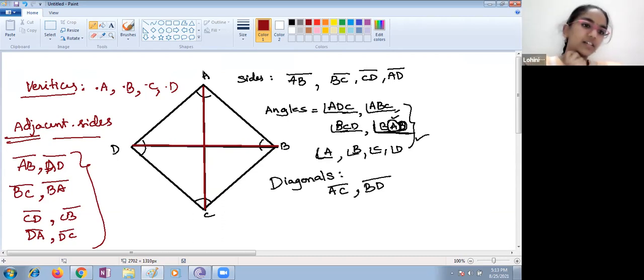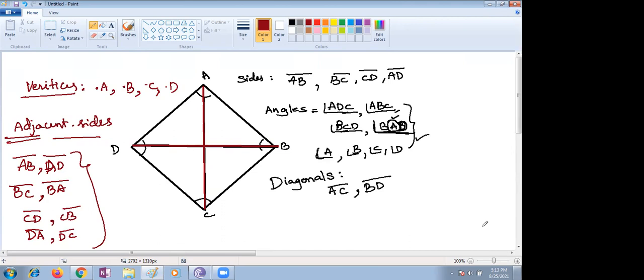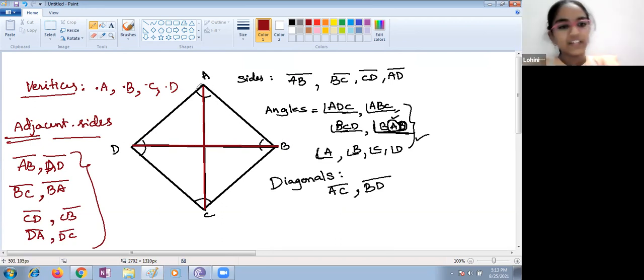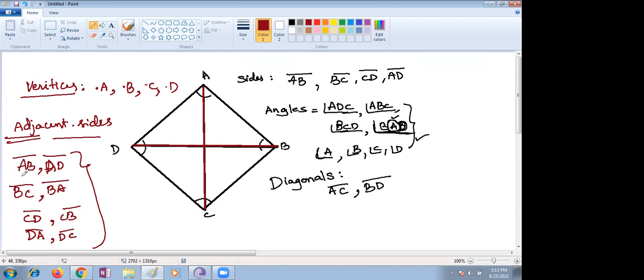Ma'am, I didn't understand this adjacent sides. Adjacent means side by side. If you take A as a vertex, what are the adjacent to A? AB and AD, right? That's why I'm taking the first pair as AB and AD. Coming to B, if I am sitting on B, who are adjacent to me? A and B. Now you understand.